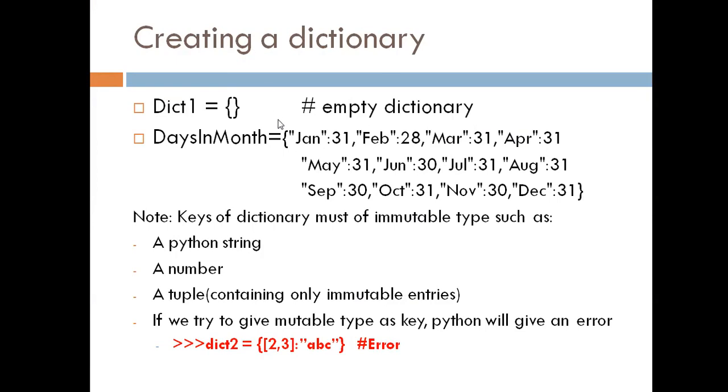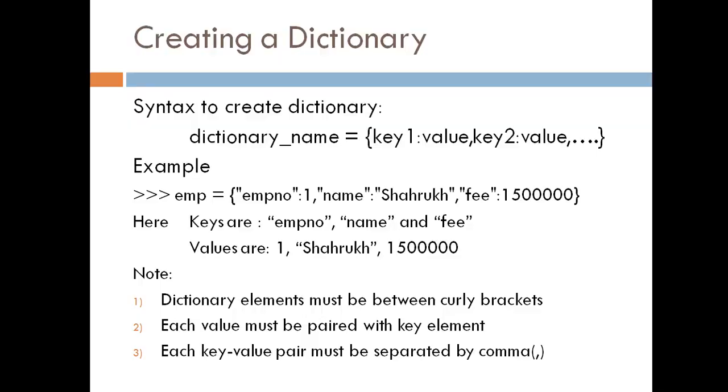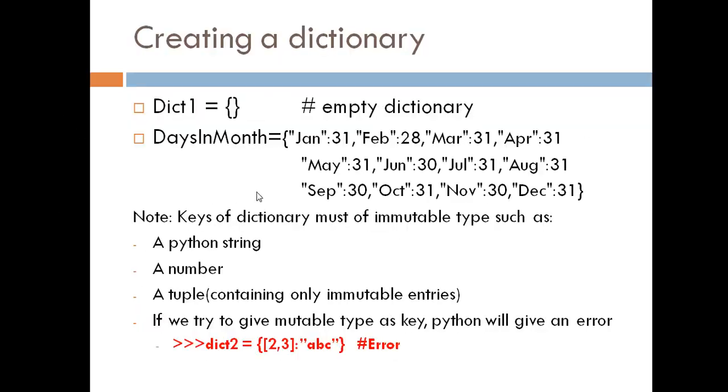Similarly, while creating a dictionary, we can create an empty dictionary. We can create days of the month, days of the week, names of the colors, like that we can also have. A key may be a string and may also be a numeric value. Getting the idea? In the previous example also, even for a key you can give a numeric value, and your value may also be numeric. That we will see; I will illustrate them.